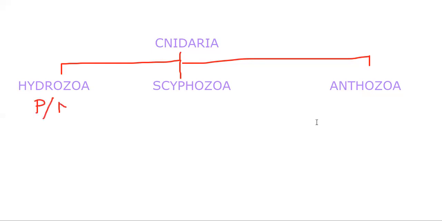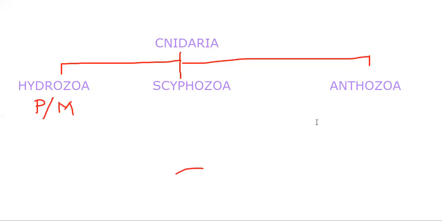I said the animals of phylum Cnidaria are either polyp or medusa, isn't it? So in class Hydrozoa, you can see either polyp form or medusa form.